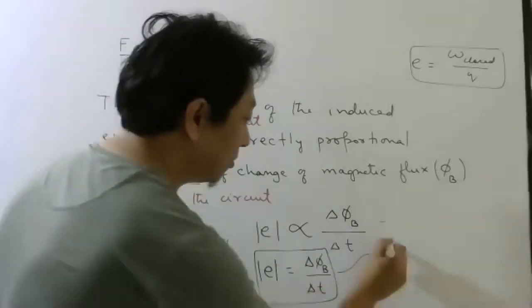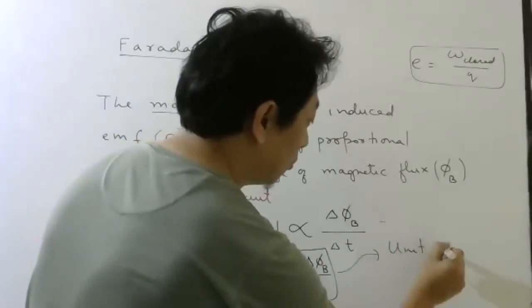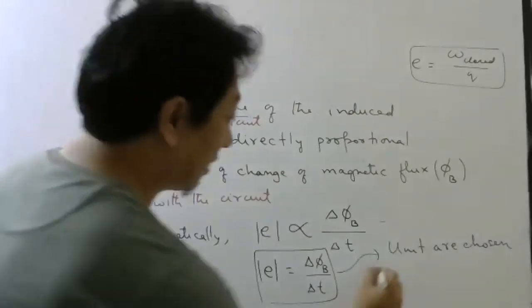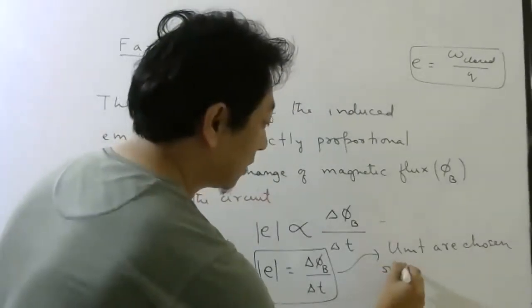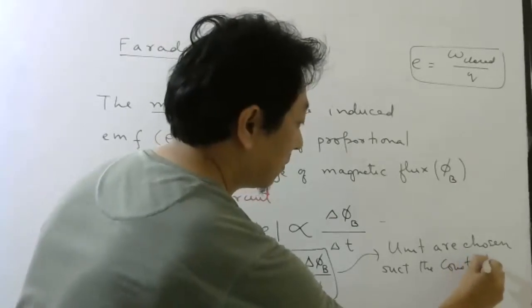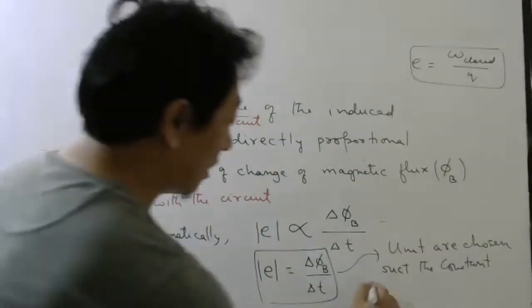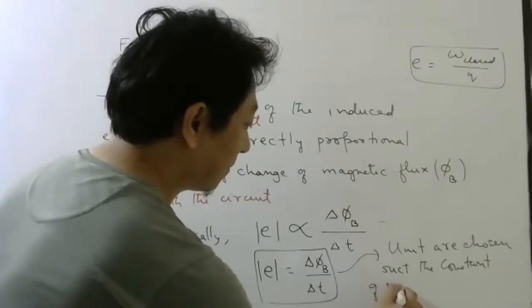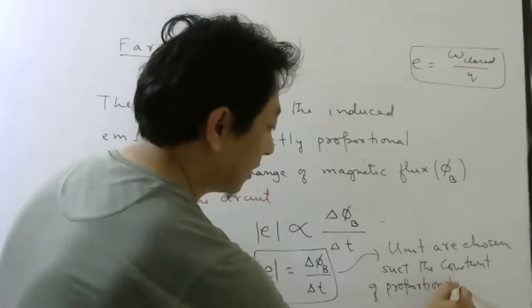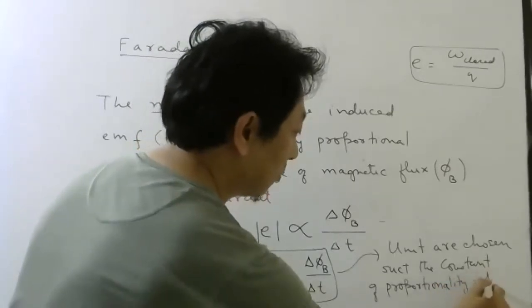Okay, units are chosen such that the constant of proportionality is equal to 1.